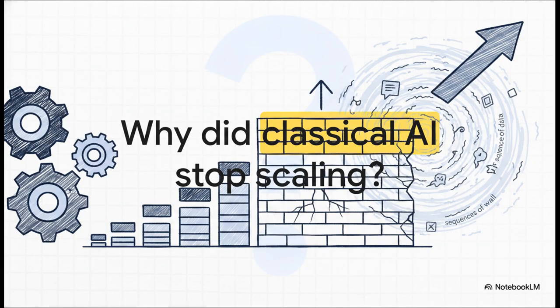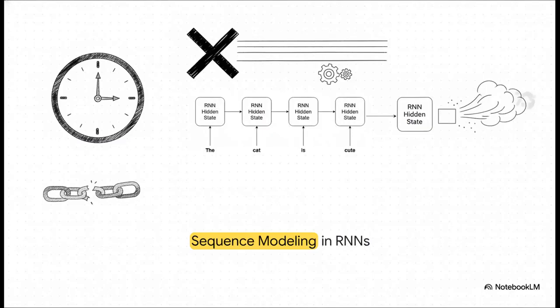For years, classical AI was the absolute gold standard, right? But then, it just hit a brick wall. You might be wondering, why did it suddenly stop scaling? Well, those early machine learning models essentially failed at processing long sequences of data, like text, which created this totally insurmountable AI scaling wall. The root of the problem was the sequential bottleneck.